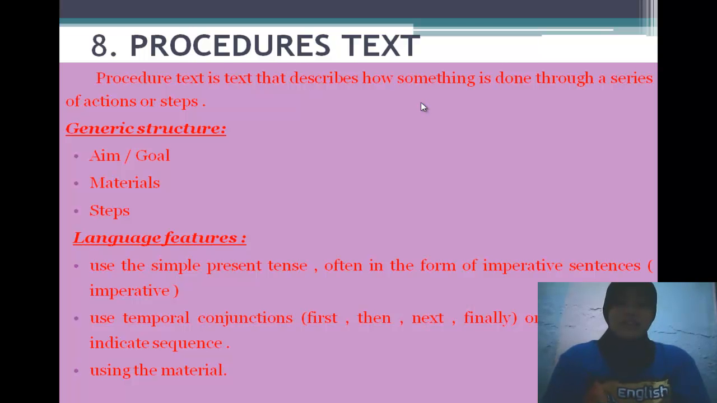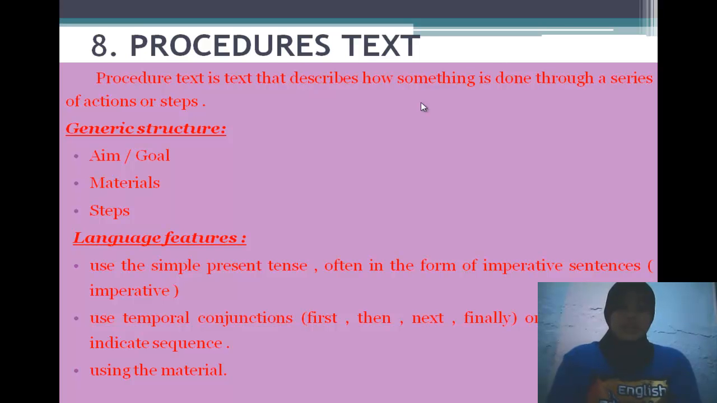And the last of the kinds of text is procedure text. Procedure text is the text that describes how something is done through a series of actions or steps. Procedure text can be the steps to make something or use something. These steps must be done in accordance with a coherent sequence of numbers. It is different from a tip. A tip can be done without having to follow the sequence of numbers.